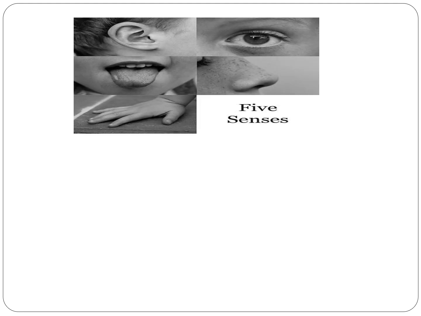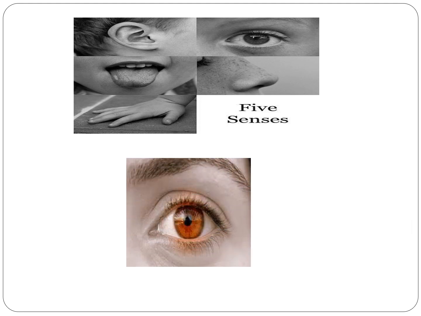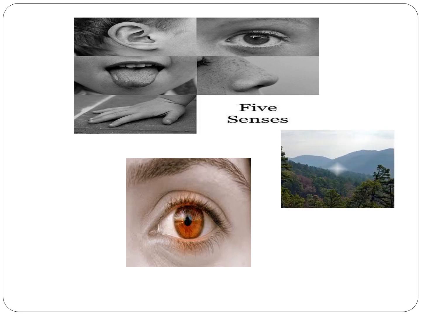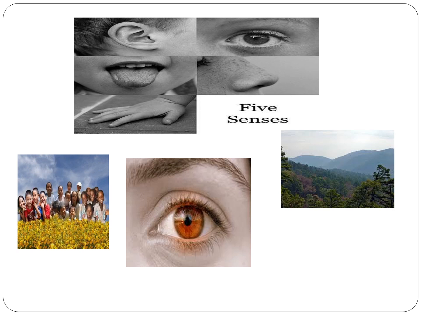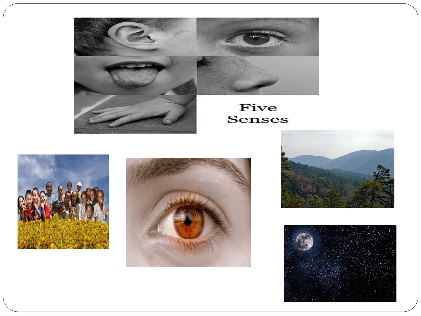The world is largely known through the senses. The sense of sight is one of the most important senses. Through it, we see mountains, rivers, trees, plants, people, and so many other things around us. At night, we see the moon and the stars. Now, the question arises, how is seeing made possible?